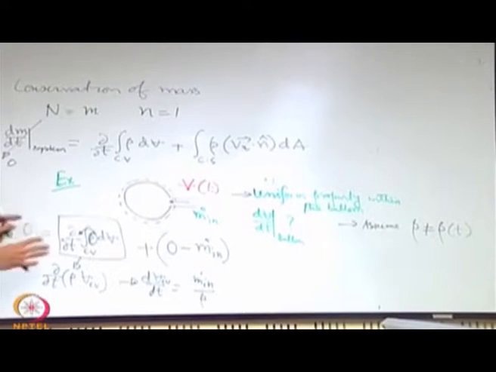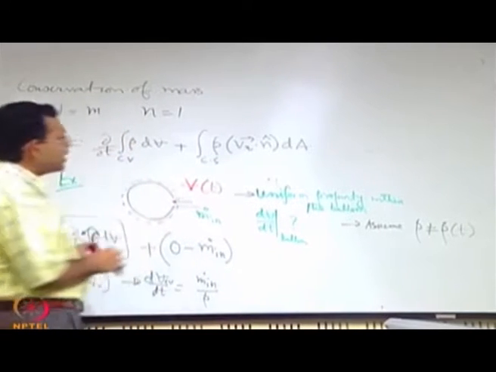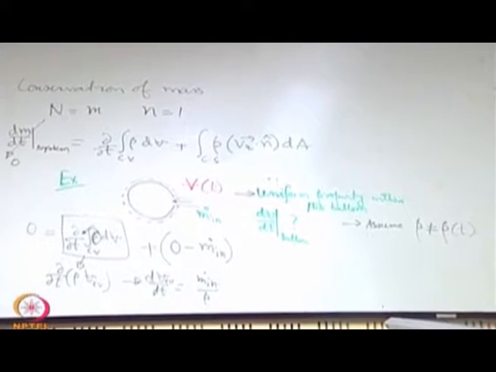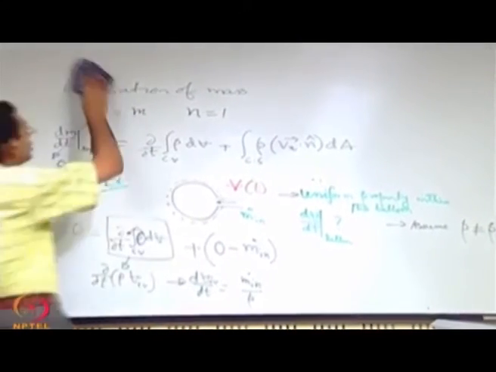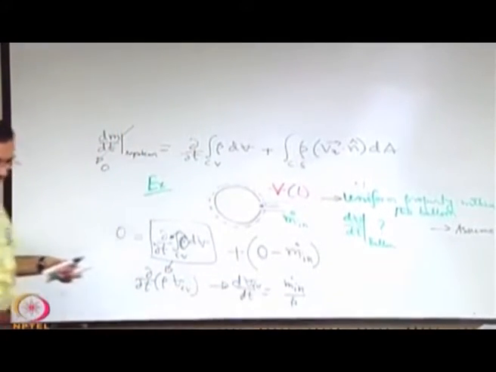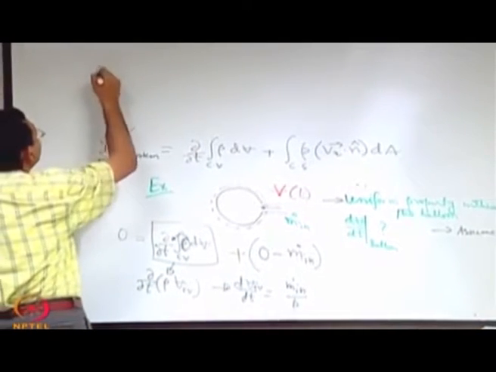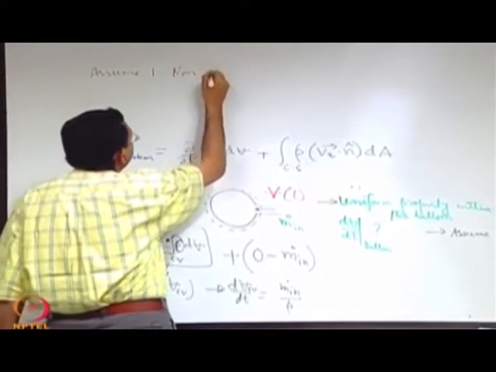So, we will leave apart the deformable control volume, and we will now consider a special case of a non deformable control volume. We will make two important assumptions. First assumption is non deformable control volume, to further simplify the equation.